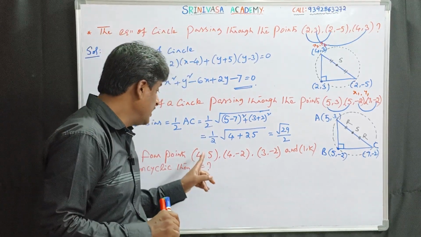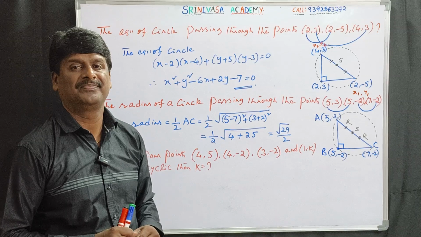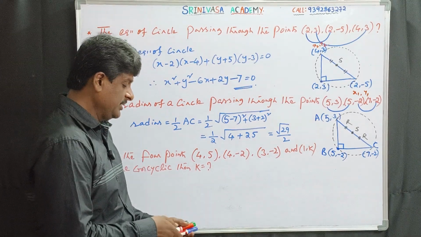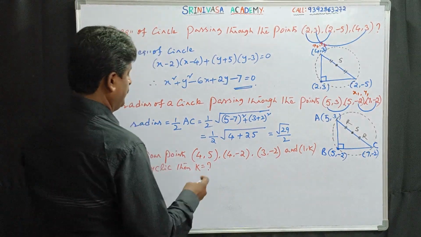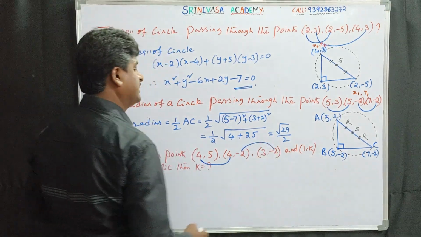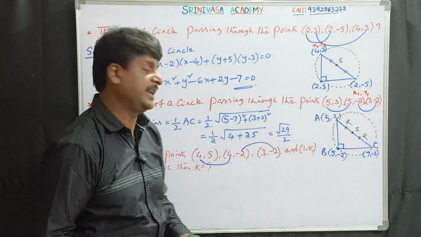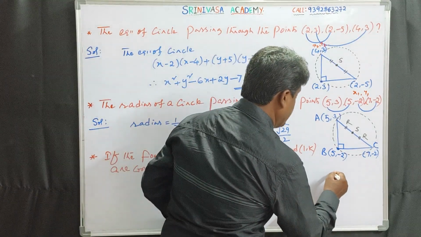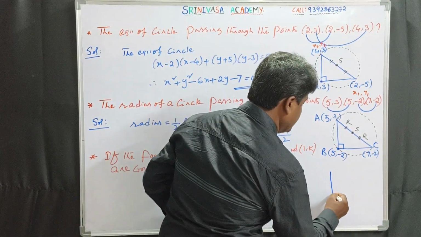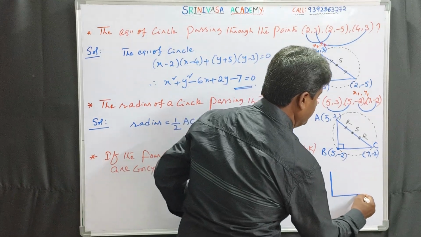But here, the given 4 points are not in that form. But there is a logic. X coordinates are same, 4; y coordinates are same, -2. They together form a right angle triangle.